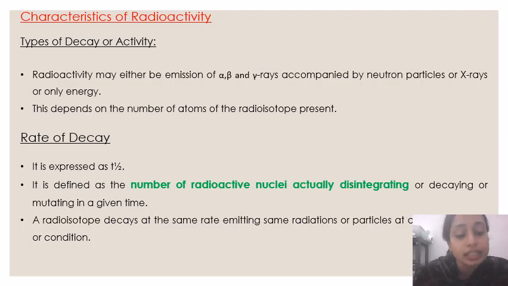It is defined as the number of radioactive nuclei actually disintegrating or decaying in a given time.